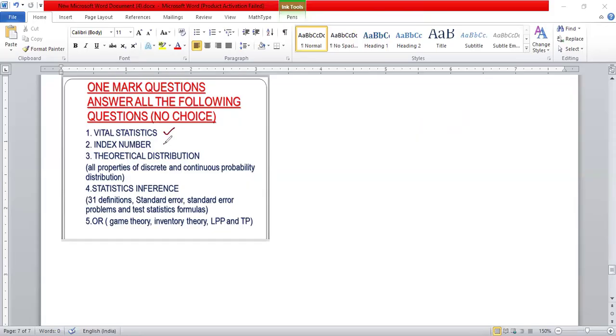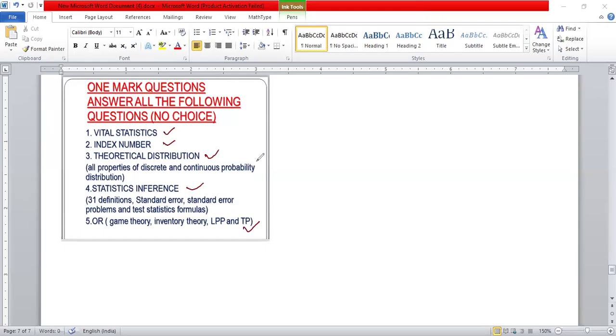And question number 2, index number. Instead of index number, time series also is possible to ask. And question number 3, theoretical distribution. Question number 4, statistical inference. Question number 5, operation research.